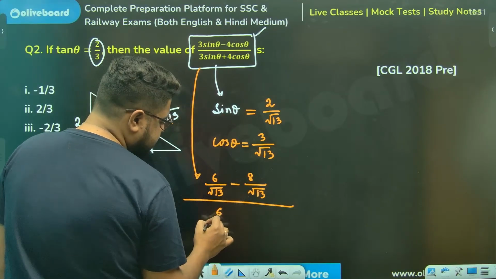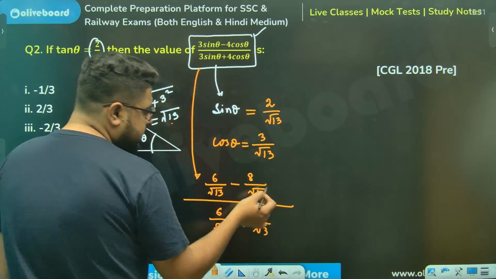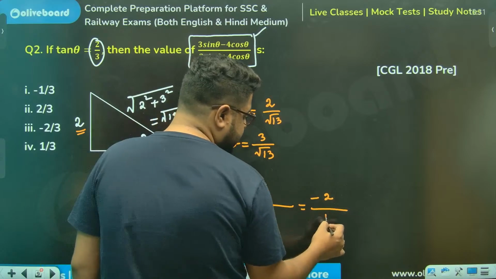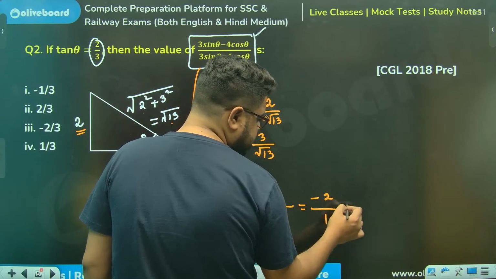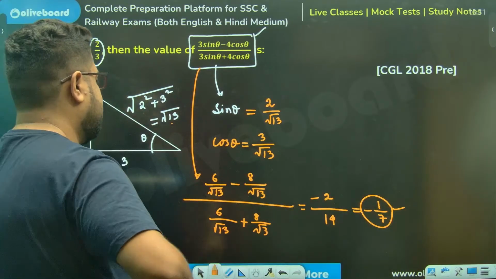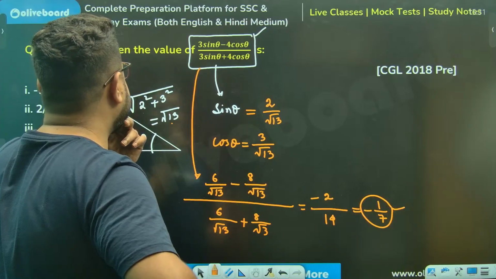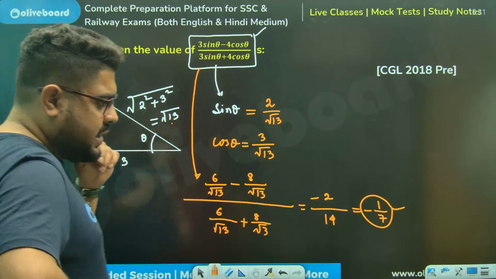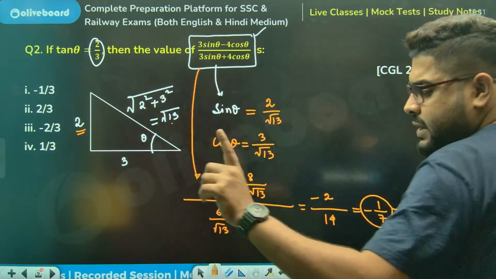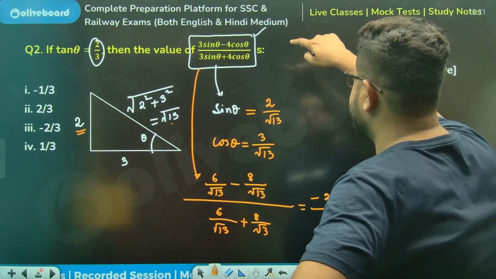Sir, again, this will be the same thing, just plus instead of minus. Minus 2 root 13 will cancel. 6 plus 8, sir, this is 14. ऐसा कुछ है क्या? नहीं है. एक सेकेंड सर. Have I made an error? मैंने गलत कर दिया क्या? Like, brother, just give me a second. Brother, I'm just showing you. Just let me check it once.